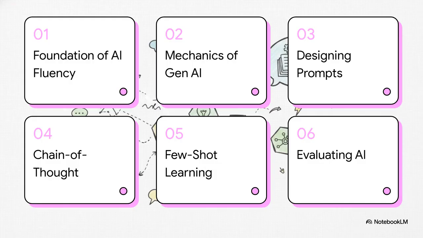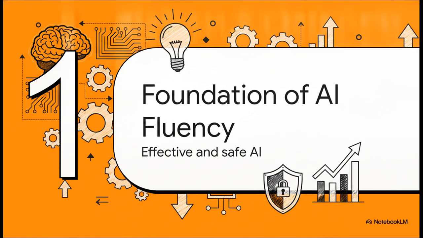Okay, let's dive into the syllabus. We'll be starting off with the foundation of AI fluency, moving into the mechanics of Gen AI, and then covering designing prompts, chain of thought, few-shot learning, and finally, evaluating AI. Section 1. The foundation of AI fluency, working effectively and safely with AI.